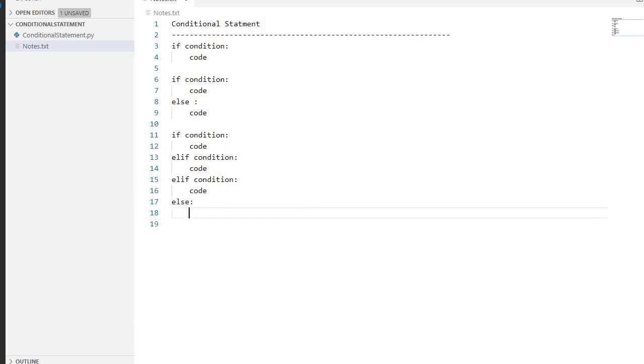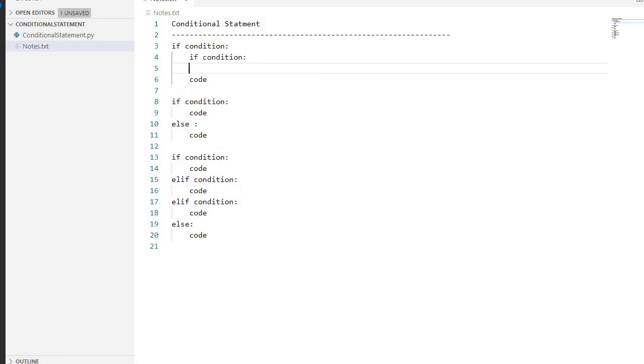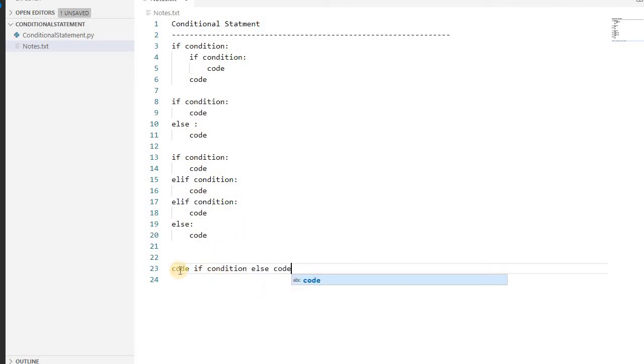If you need, you can write something like else and then code. Second, nested if is also possible. Inside an if you can provide one more if if you need. But make sure the code is properly indented, because Python considers the code block which is indented properly. One more thing Python has provided: in a single line, you can write the if else statement. First we write the code, if condition, else code. So this code will be executed if the condition is met, else it will run this code.